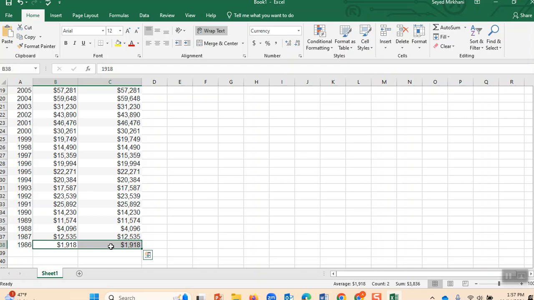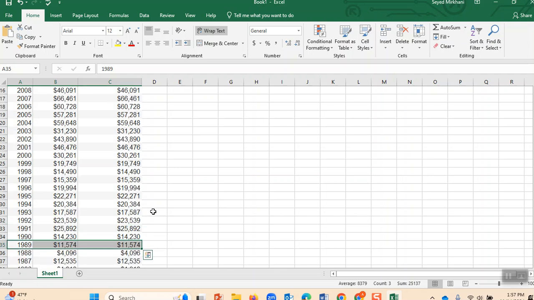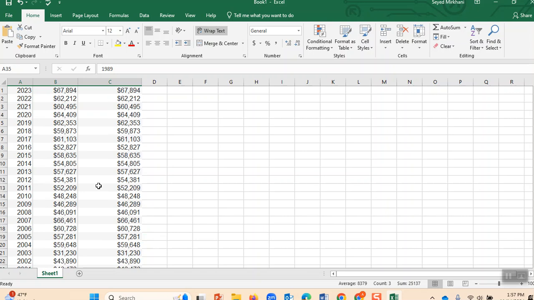$2,000 of 1986 is equivalent to $6,000 of today, which means that on those days, when I made my money, I made around $6,000 a year in today's terms, because of inflation, it was 1,900. Therefore, if you want to have the maximum amount of Social Security that you get, make sure that you have worked at least 35 years. And make sure these numbers are growing, and the higher you make, the more money you are contributing.